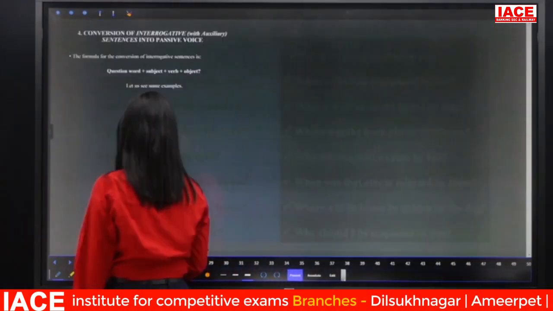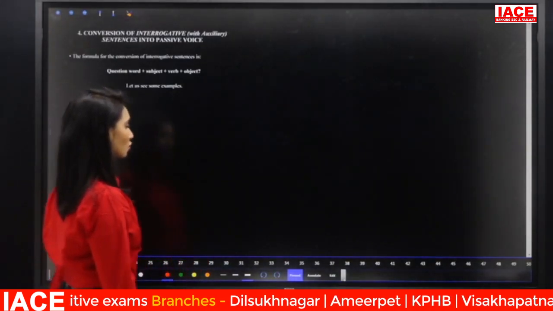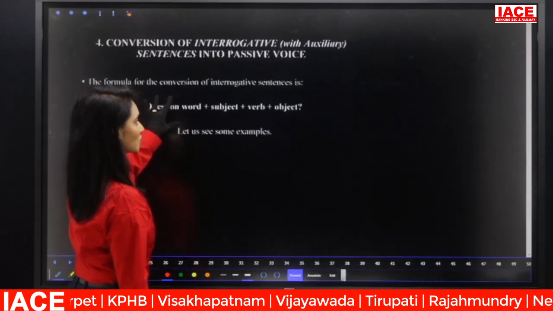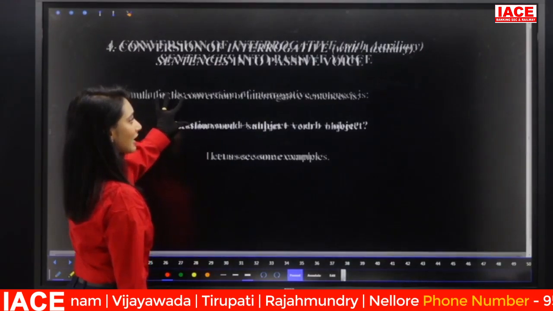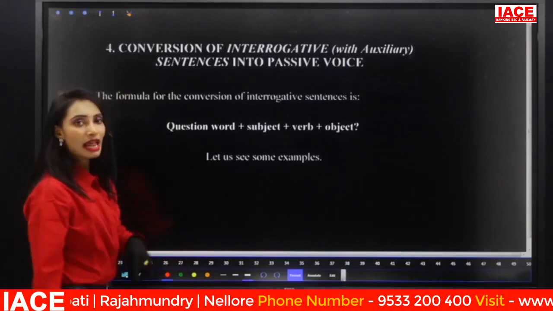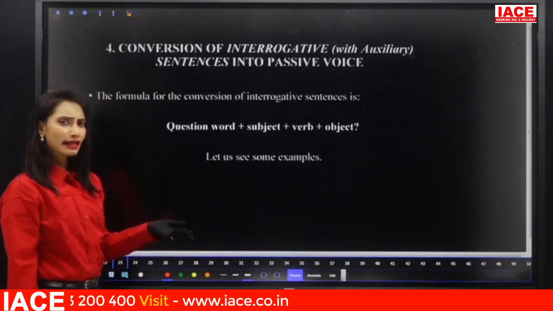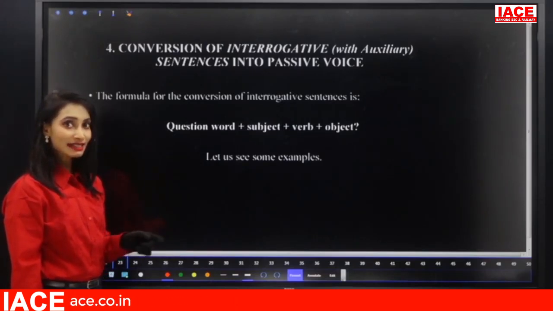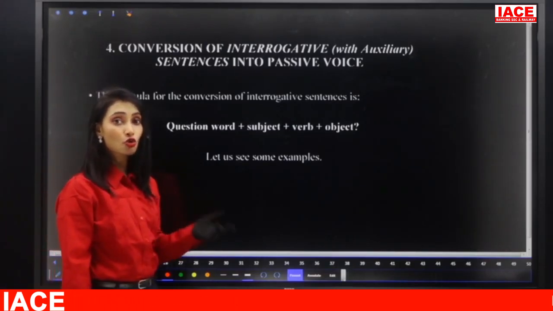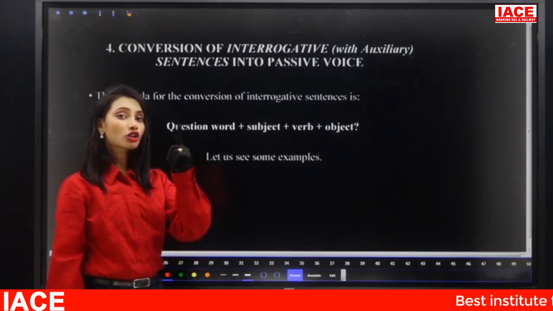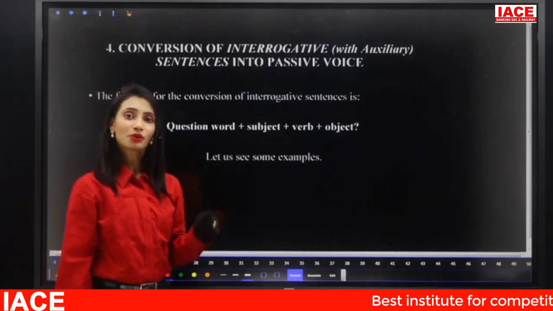Next is conversion of yes/no questions into passive voice. So what are yes/no questions? The questions which start with the auxiliary verbs or helping verbs, and the answer will be only either yes or no. That means there are no WH words like what, who, where, how, etc. Here, the auxiliary verb itself acts as the question word.